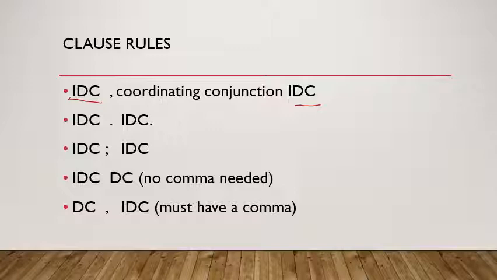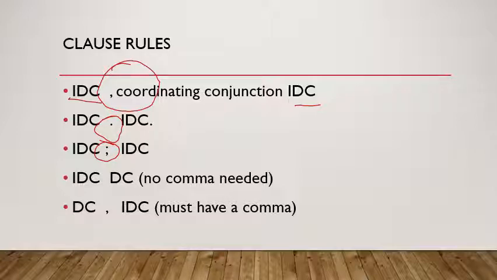I can put a comma and a coordinating conjunction, right? Because independent clauses are complete thoughts, I can put a period, right? And if my two independent clauses are related, I can put a semicolon, all right?